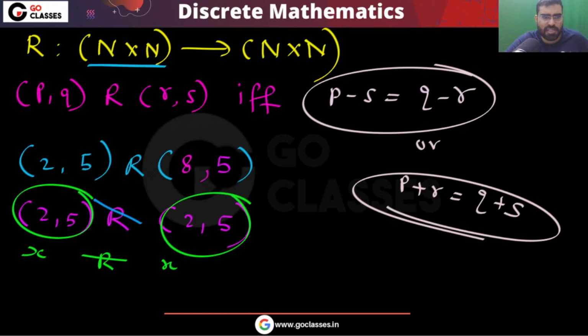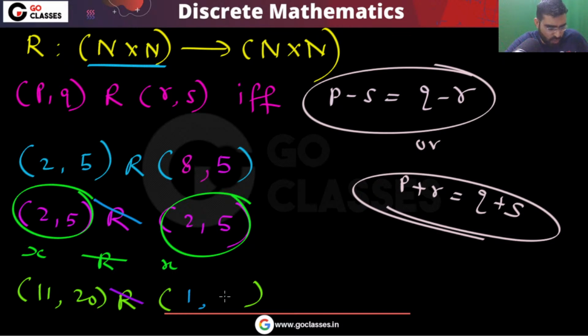I hope this point is clear. Whatever you take, for example (11, 20), is not related to (1, anything).